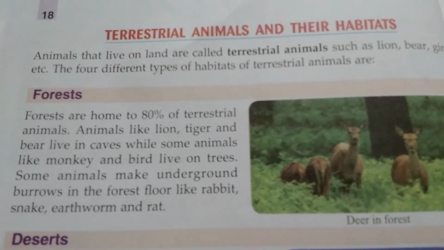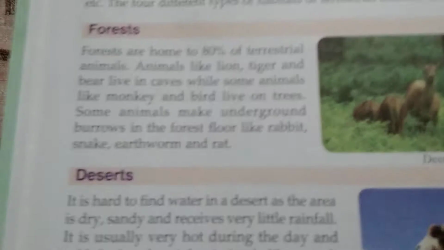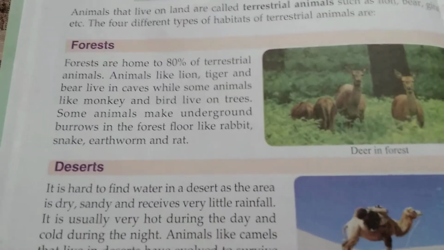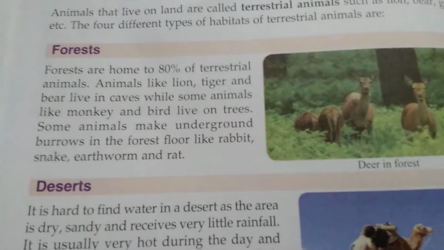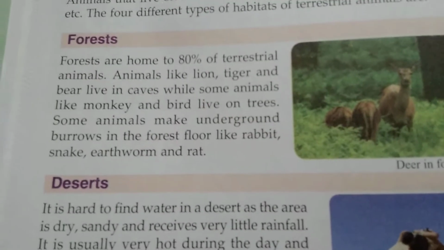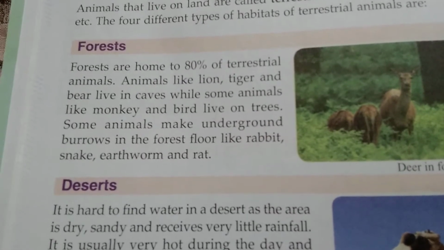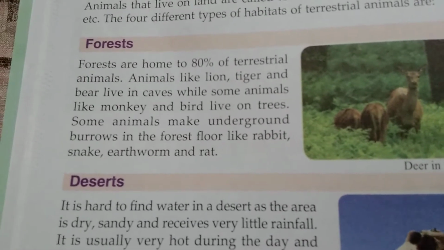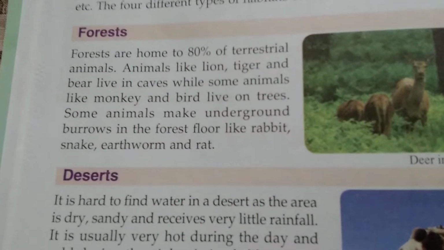The 4 different types of habitats of terrestrial animals are: firstly, forests. Forests are home to 80% of terrestrial animals. Animals like lion, tiger, and bear live in caves.